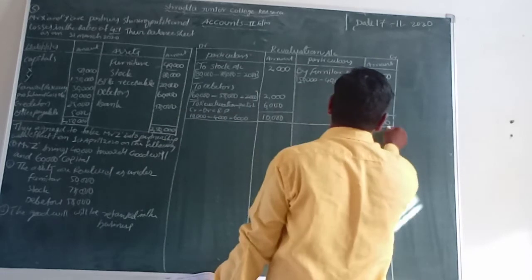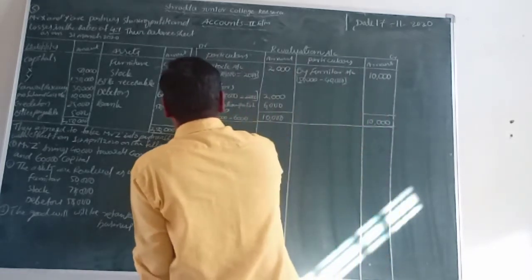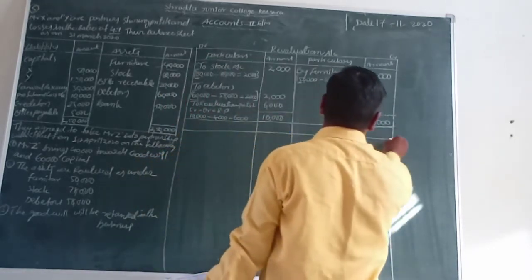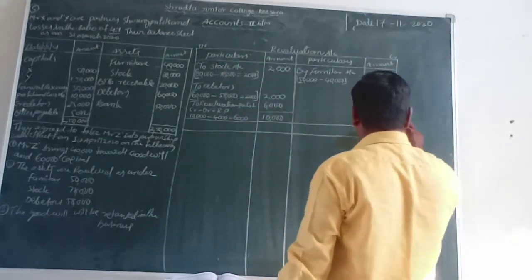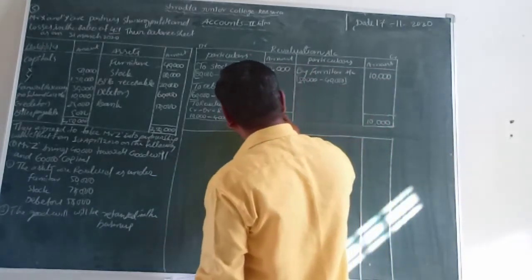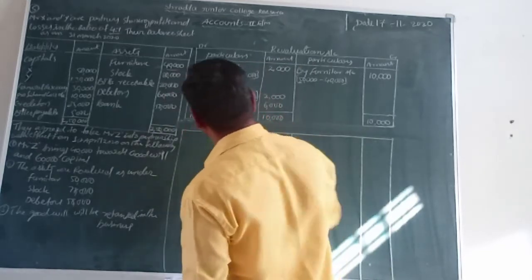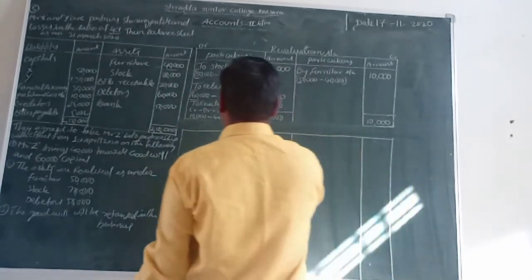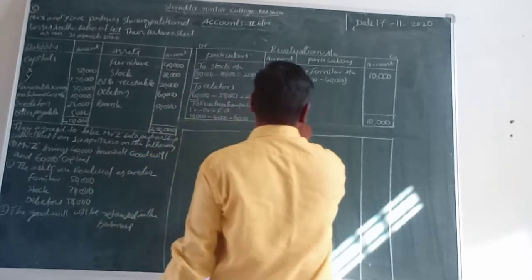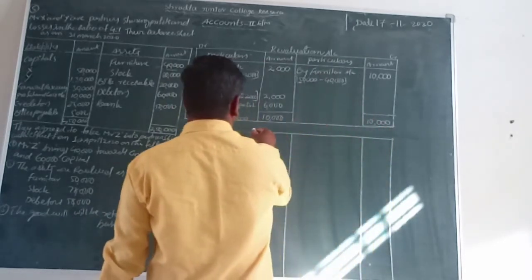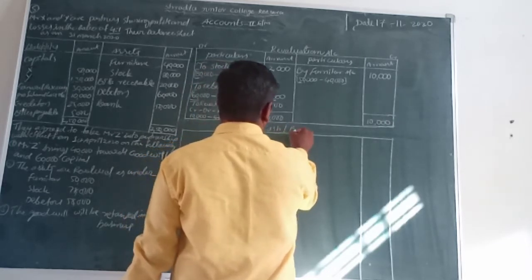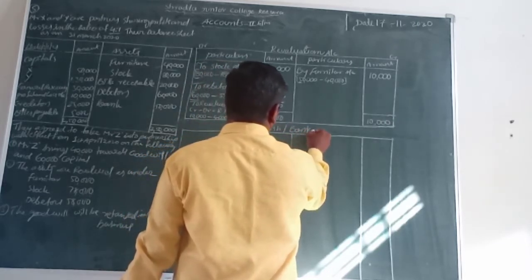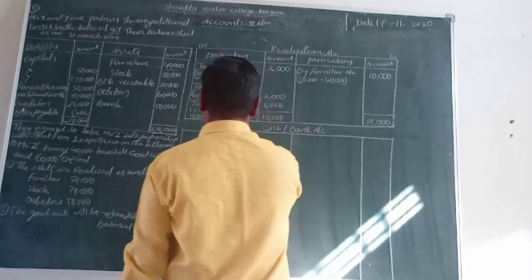Now we are going to the next account, cash or bank account. Write down here cash or bank account.